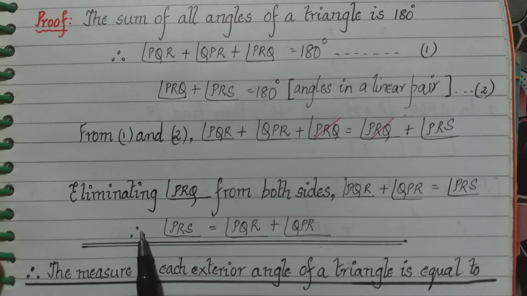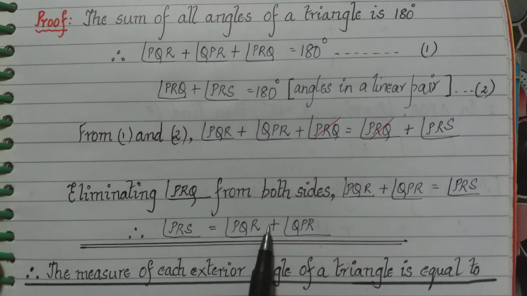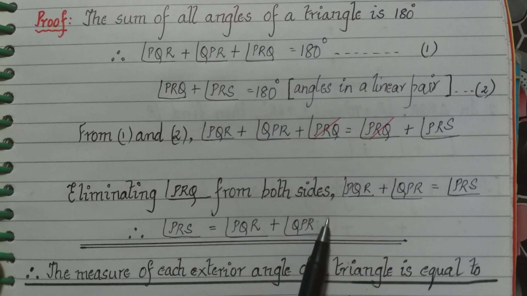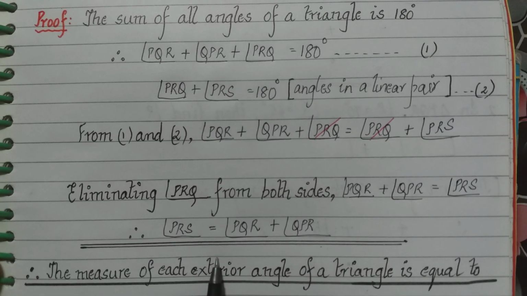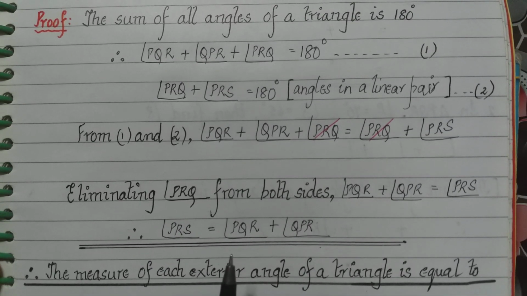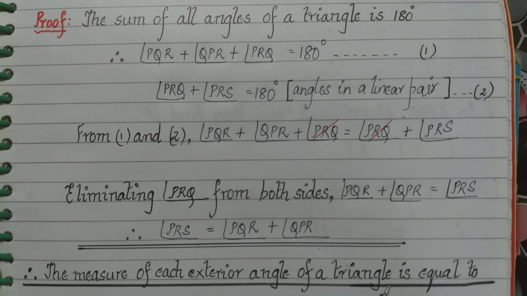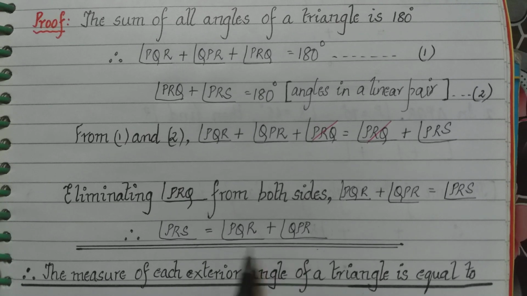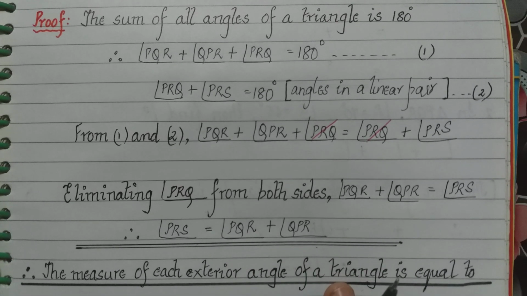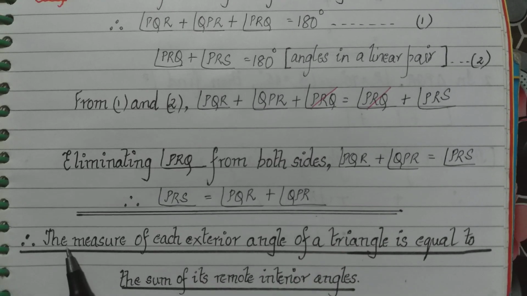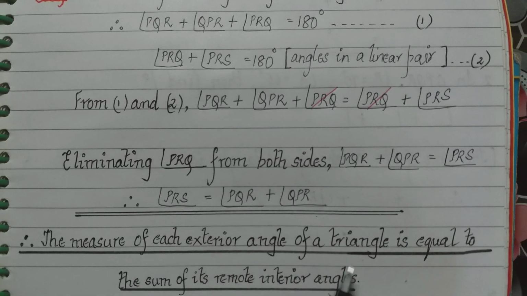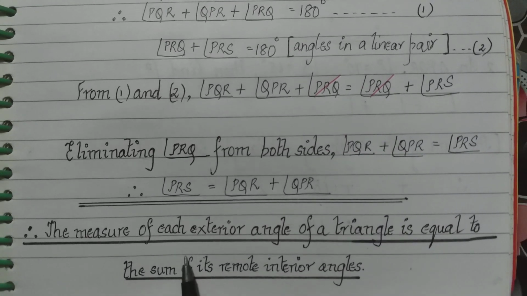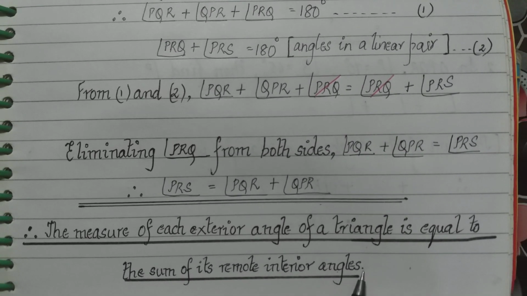What was angle PRS? It was the exterior angle of the triangle. What are angle PQR and angle QPR? We said they are the remote interior angles. Remote means it is far away. When we use the remote for the TV, the TV is far away and the remote is with us. When we are away from the TV, we can use it. So that is why they are called remote interior angles. The word remote is attached to it. So therefore, what does this statement say? The measure of each exterior angle of a triangle is equal to the sum of its remote interior angles. Thus, we have proved this statement.